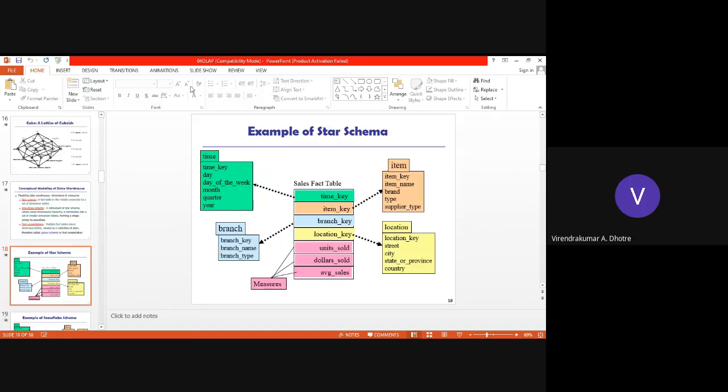So we are presenting a star schema example. Hope you are observing the slides. Maybe in some cases when I'm changing them, they are not reflected on the student side. So hope those are displayed, and my voice is also clear and loud. Any problem? You can ping me, or you can unmute and say. Can you see the example of the star schema slide right now?